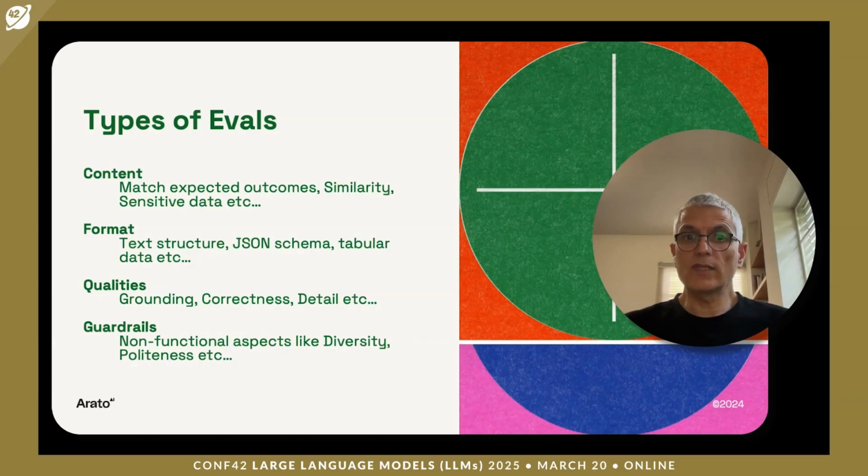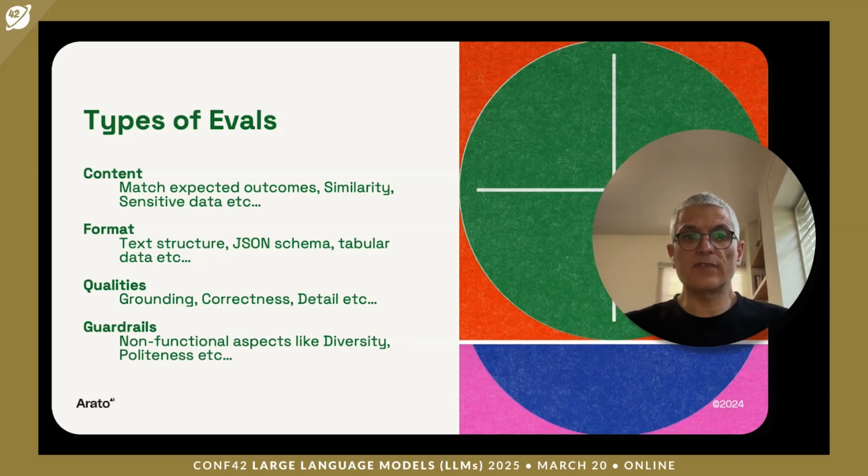The second category is the format. It's very often a requirement to return a response in a very specific format. It can be that our code depends on such a structure or fits the user expectation. Either way, we will need to look at the format and validate it against our requirements. In our example, the code expects a certain JSON schema. We will see in a minute how to verify it.